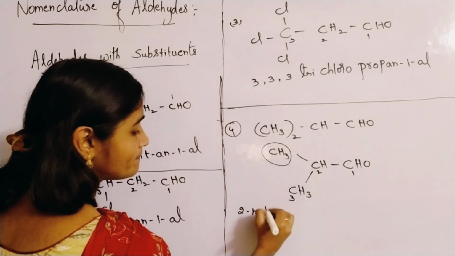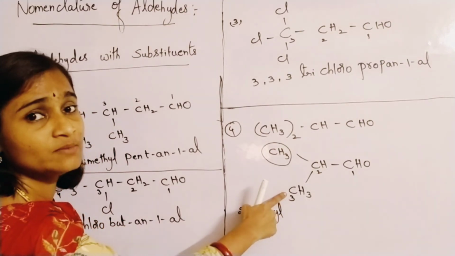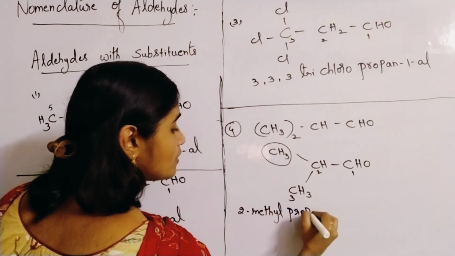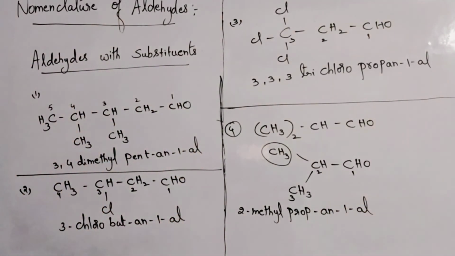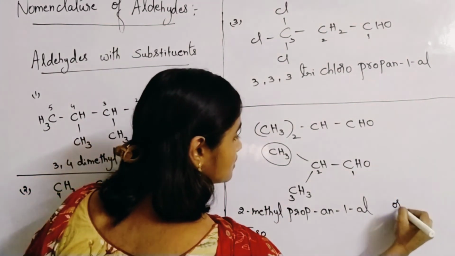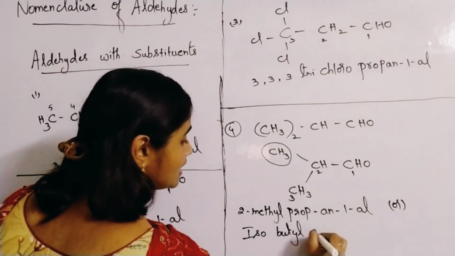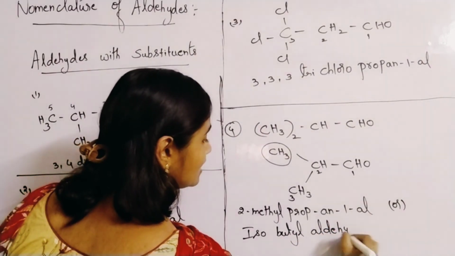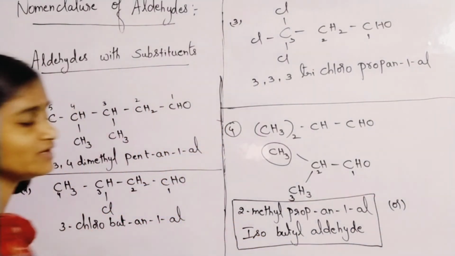So 2-methyl; root word is prop, since 3 carbon atoms are there in the parent chain; and 1-al. 2-methylpropanal. It is also called isobutyl aldehyde. Please note it down. This kind of thing is where most students make mistakes.